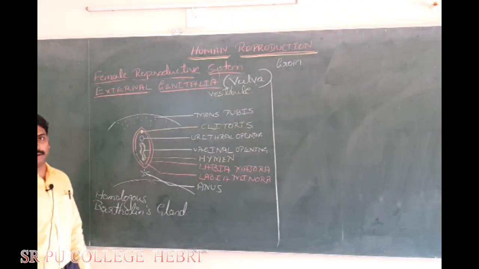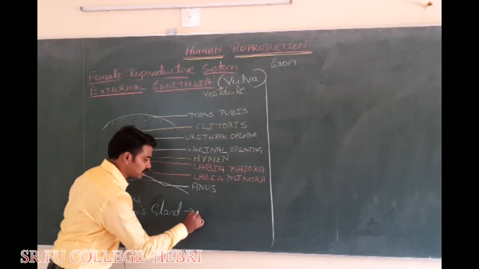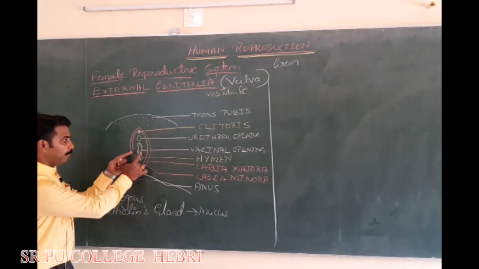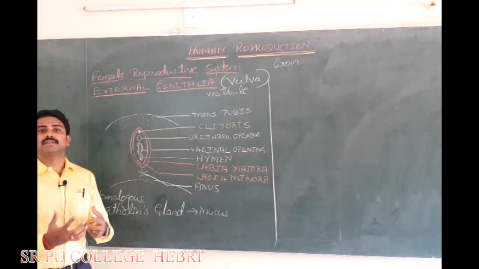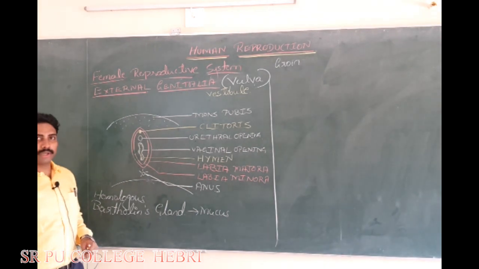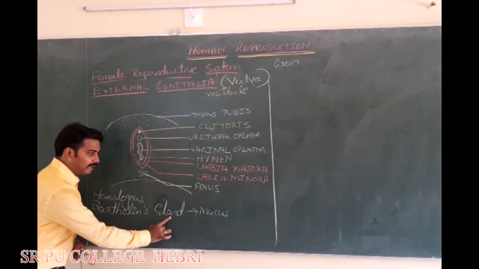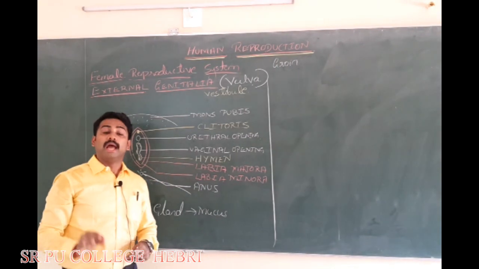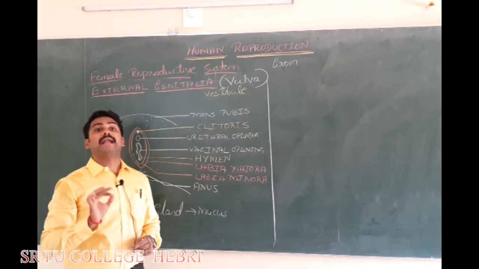B capital. It produces alkaline mucus that helps during the lubrication of penis. That's it. But very important point, Bartholin gland of the female is homologous to bulbourethral gland of the male.